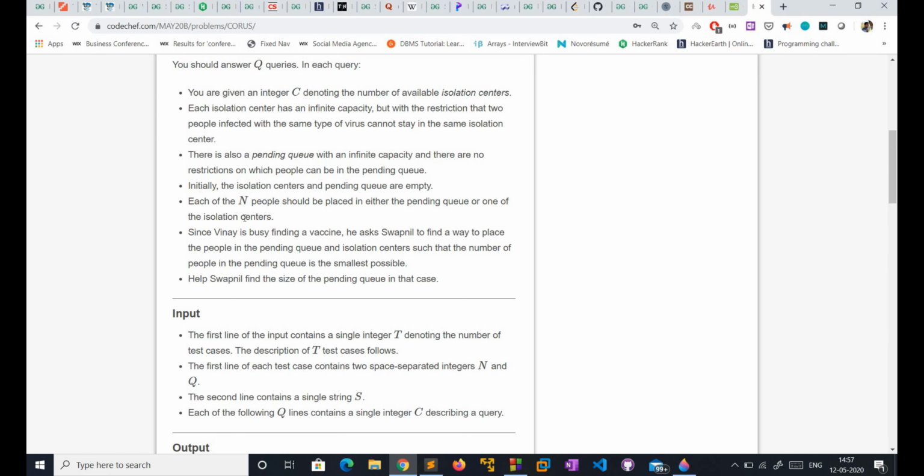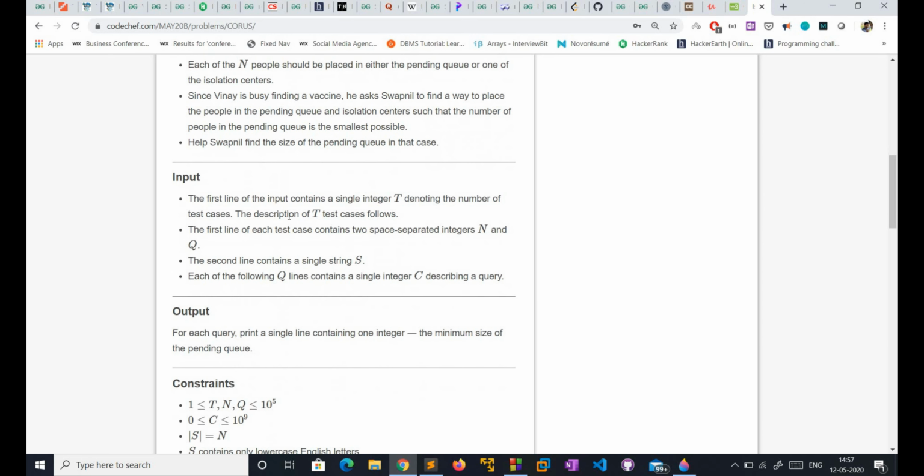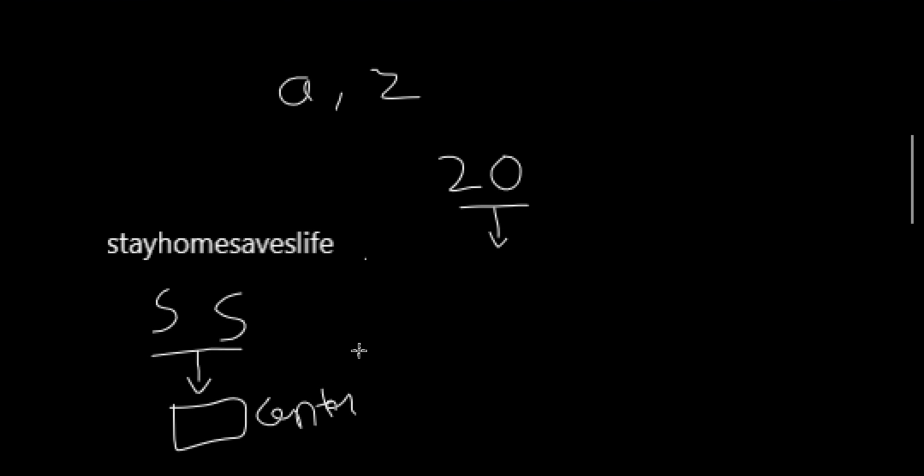Each of the n people should be placed either in the pending queue or in one of the isolation centers. Since Vinay is busy finding a vaccine, he asks Swapnil to place the people in the pending queue and isolation centers such that the number of people in the pending queue is as small as possible. So we need to find the size of the pending queue.